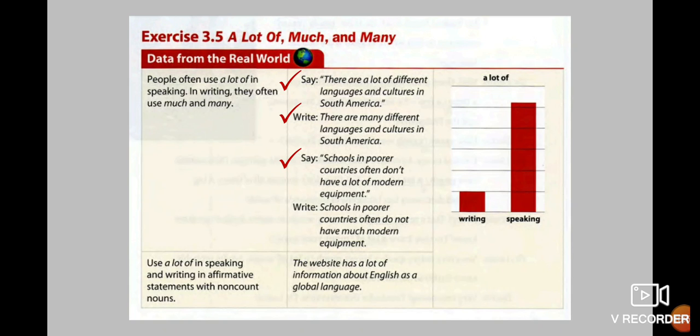Next example, schools in poorer countries often don't have a lot of modern equipment. This one is when you talk. And if you write, schools in poorer countries often don't have much modern equipment. That means that people use a lot of in speaking and much or maybe many in writing. Use a lot of in speaking and in writing in affirmative statements with noncount nouns. For example, the website has a lot of information about English as a global language. A lot of information. In that case, you can use it in speaking and also in writing.